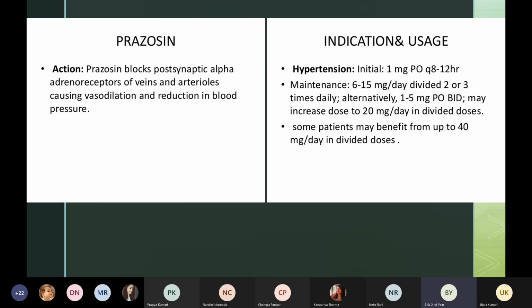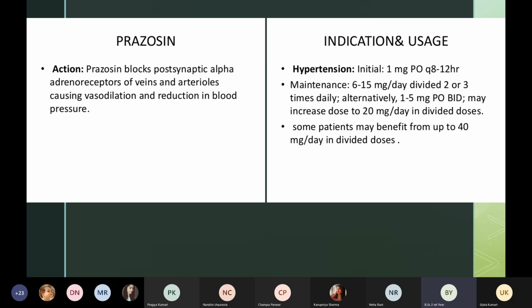Okay, how much dose we should give in one day and how many times we can divide, 2 times in a day or 3 times in a day. And if the patient is not managed by the maintenance dose, then we can increase up to 20 mg per day in divided doses. And some patients can also benefit up to 40 mg per day, depending upon their health and how much their blood pressure is.